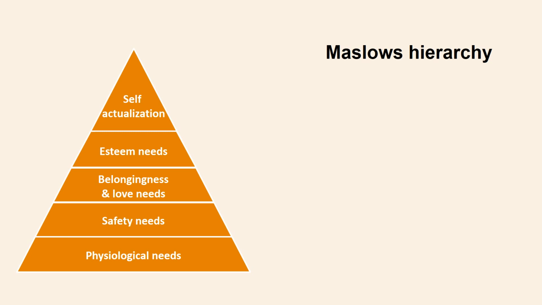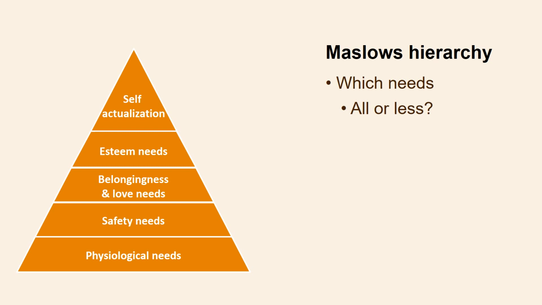Now we shall review how a manager in general can use the model in his or her work in relation to the employees. Maslow's hierarchy of needs provides a structure where a manager can better understand which needs are satisfied at work.